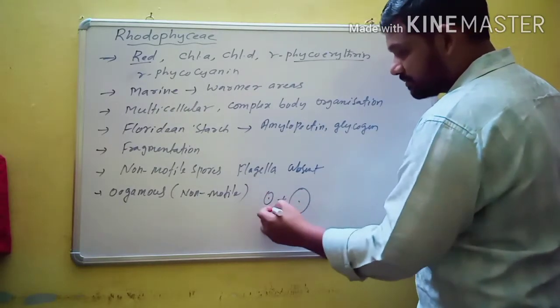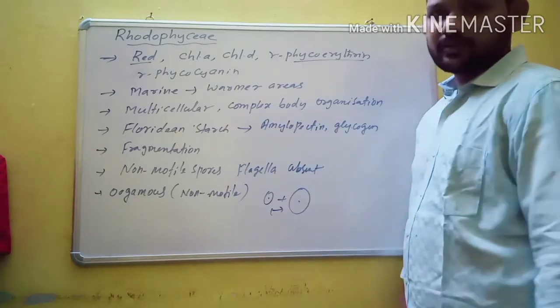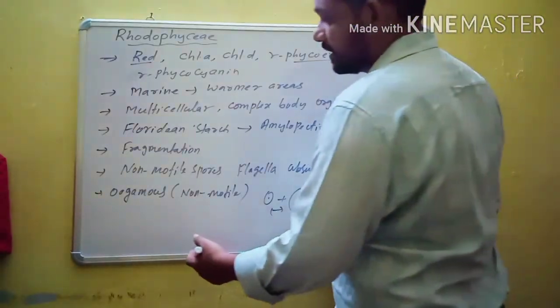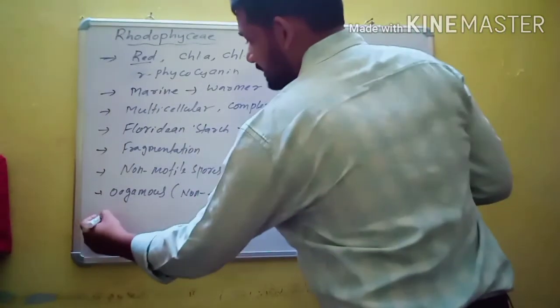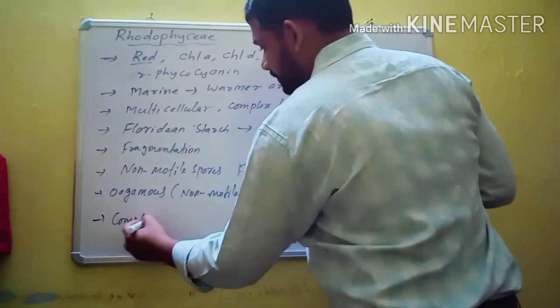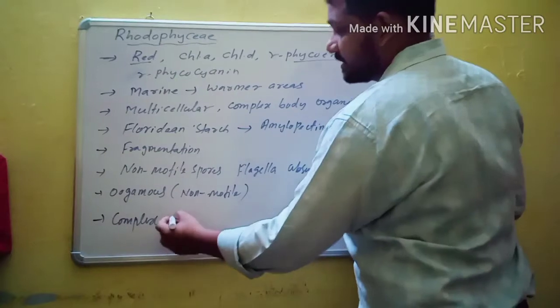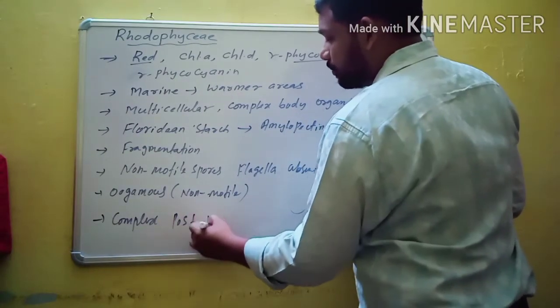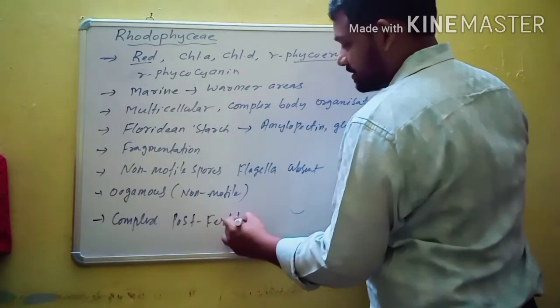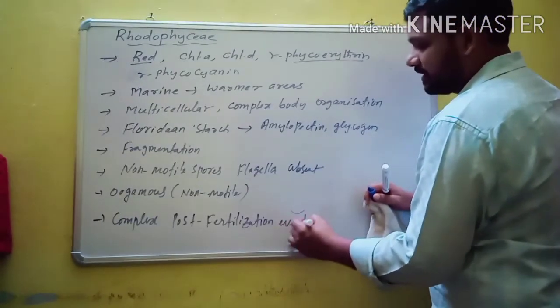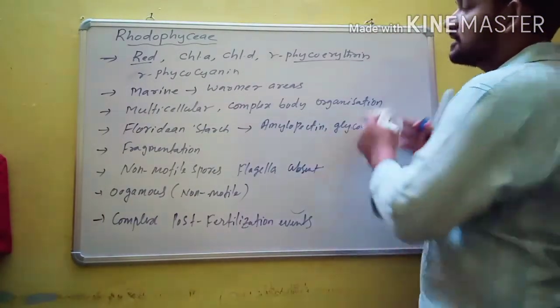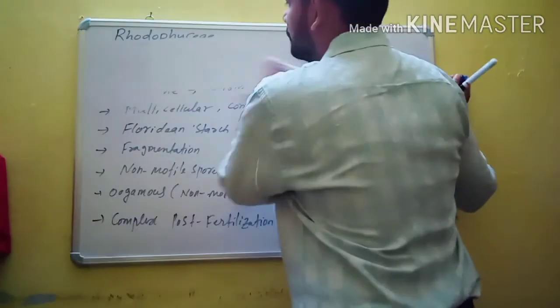Both types of gametes fuse to form the zygote. The members of Rhodophyceae have complex post-fertilization events. So these are some important characteristic features of Rhodophyceae.